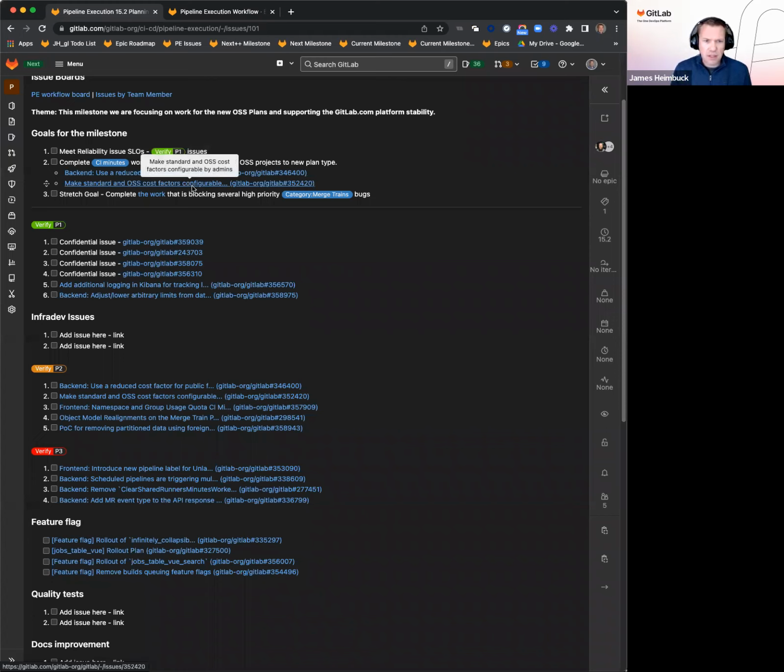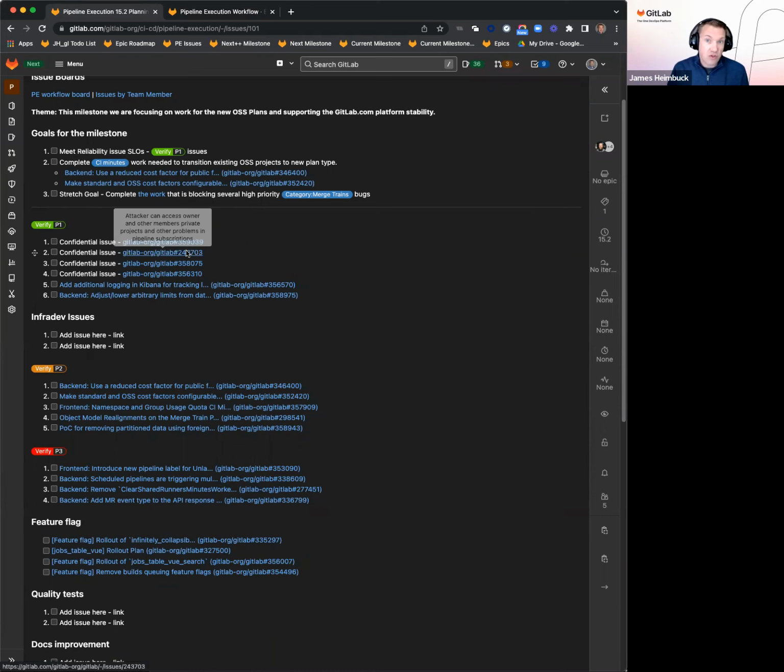And then Fabio is going to kick off some work around making the standard and the OSS cost factors configurable so that instance admins can handle that themselves. That'll help our open source contributors or open source projects who are self-managing handle the same thing. So they can say contributors don't have as much of a quota necessarily used up by minutes if they're enforcing one. So those are the 2 big ones that I wanted to call out.